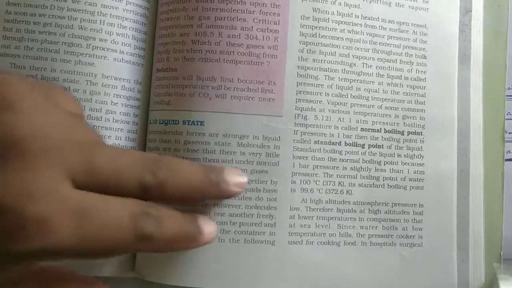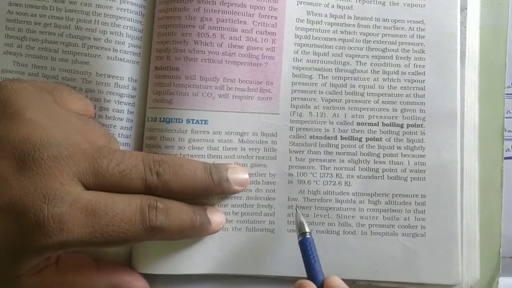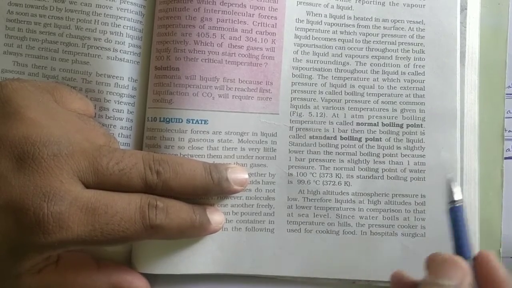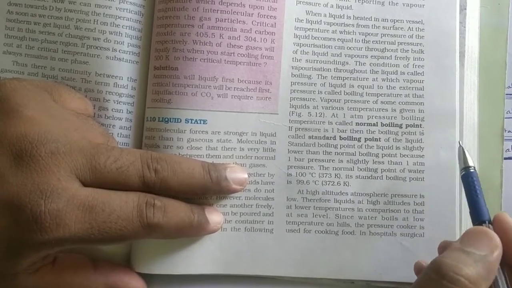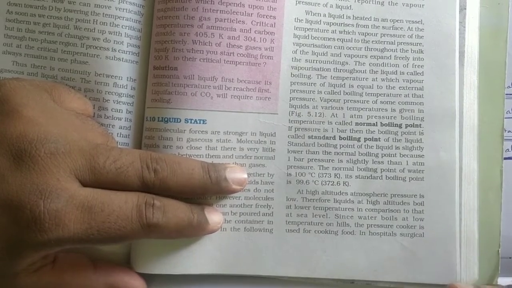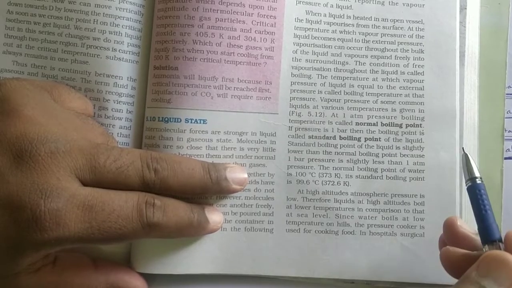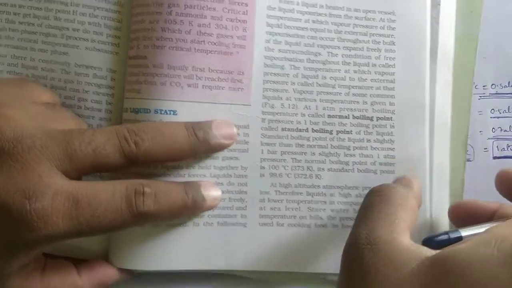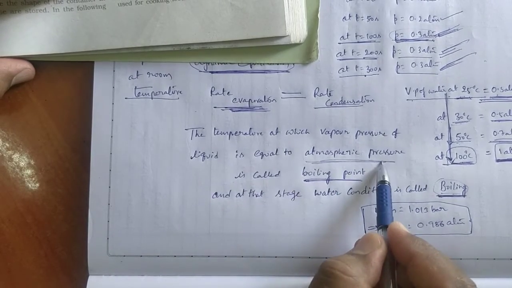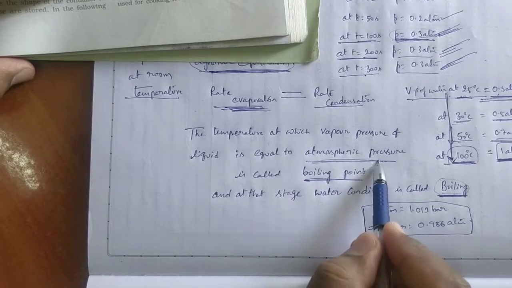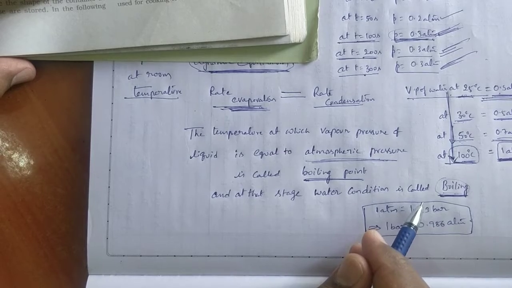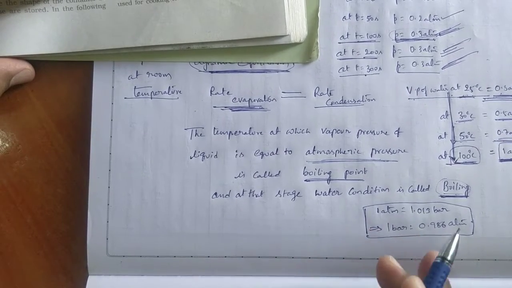Now coming to this, at high altitudes atmospheric pressure is low, therefore liquids at high altitudes boil at lower temperature. Till now I have given the definition at sea level. If you go to higher altitudes, atmospheric pressure is low. That's why I said the temperature at which the vapor pressure of the liquid is equal to atmospheric pressure. I didn't say 1 atmosphere. Meaning, when we go to higher altitudes, the atmospheric pressure gets lower, and the boiling point is affected accordingly.